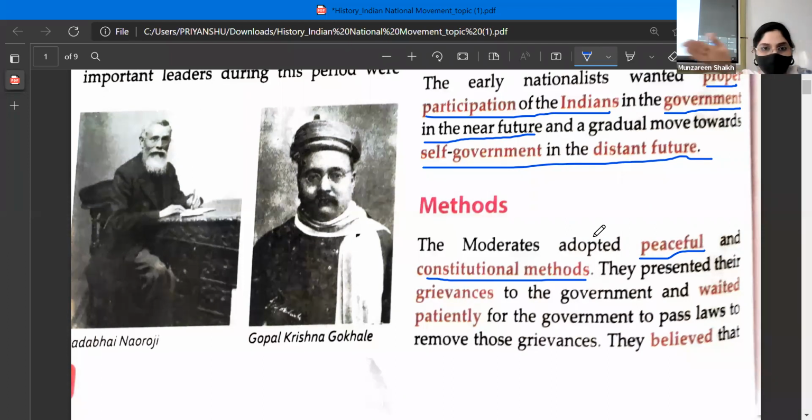So here the Congress was divided into two different categories in terms of methods.